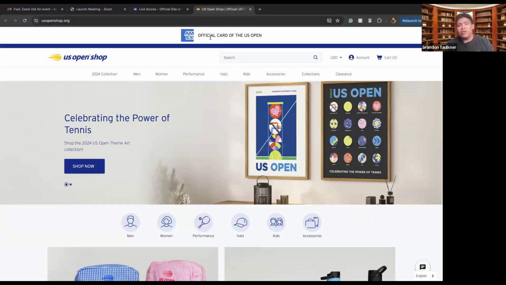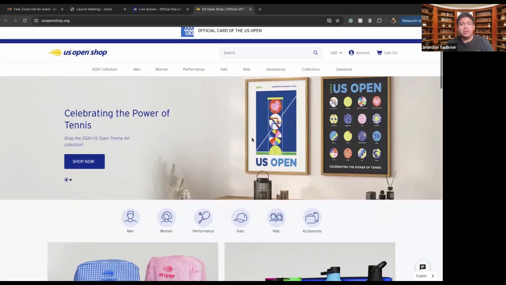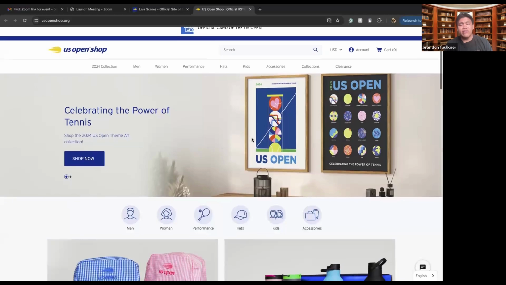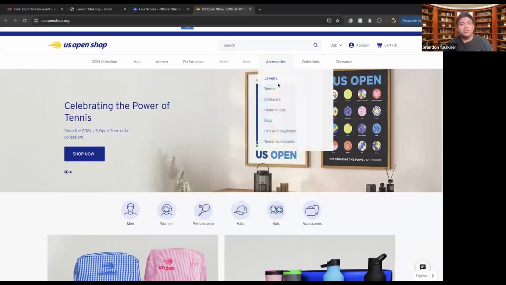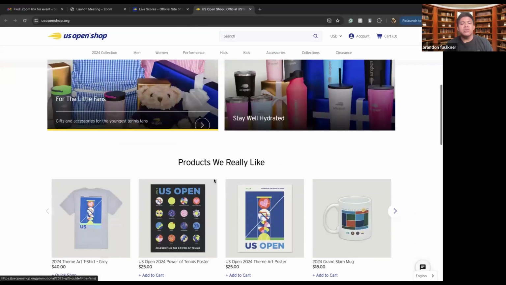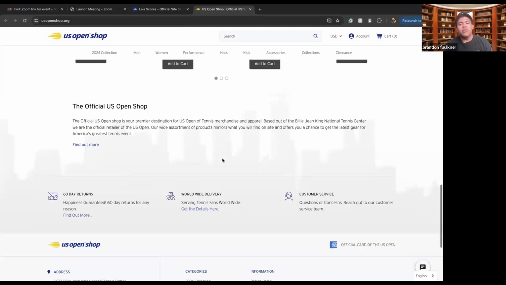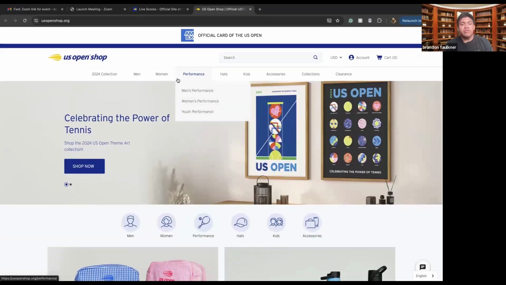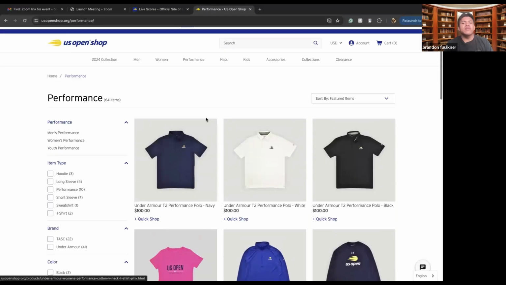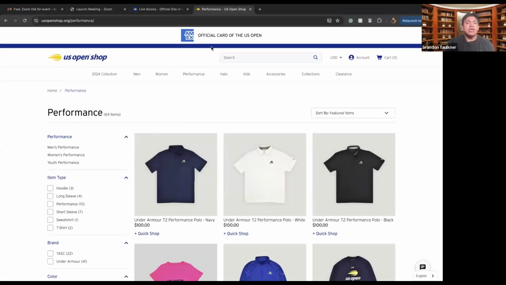American Express is the official card of the US Open, which means if you shop with an American Express card here, you can get discounts on different things, such as different rackets, different hats, different kids items, men's, women's, and all that. But as well, if you just want to shop around, you can find everything related to the US Open either on their website, or if you go in person, you can buy all your merchandise there. So we have the 2024 collection, we have men's, women's, performance, hats, kids, accessories collections, and then of course the clearance section. And all these have different subsections that you can access and view in order to make sure that you are buying exactly what you want for your experience, or just to have around the house to remember the US Open by.